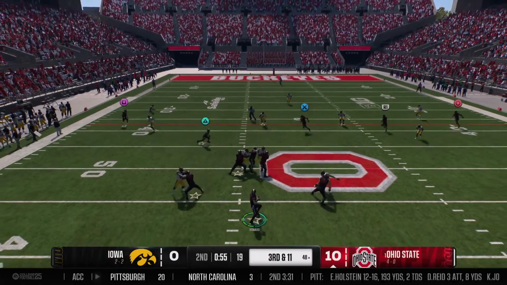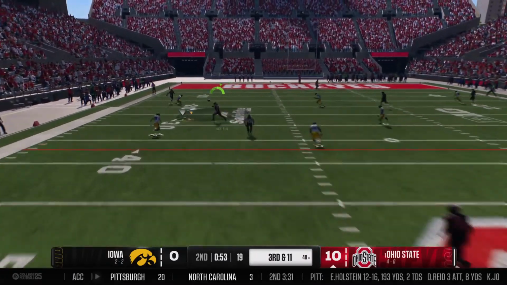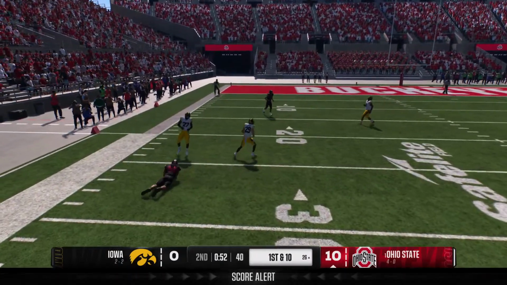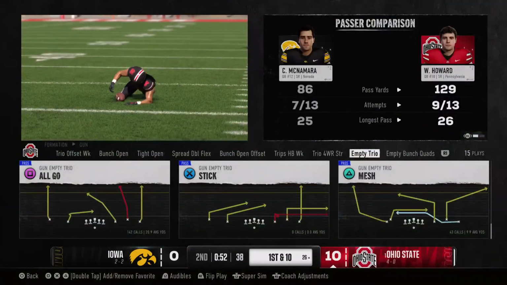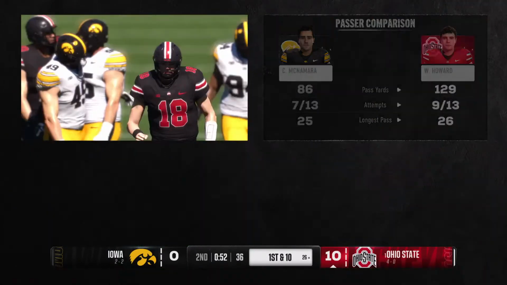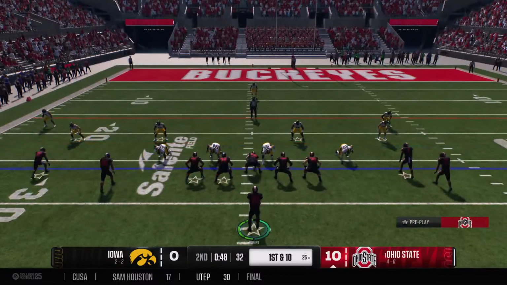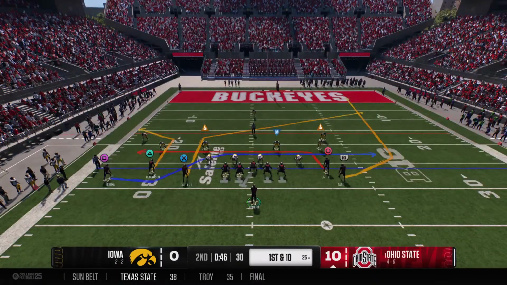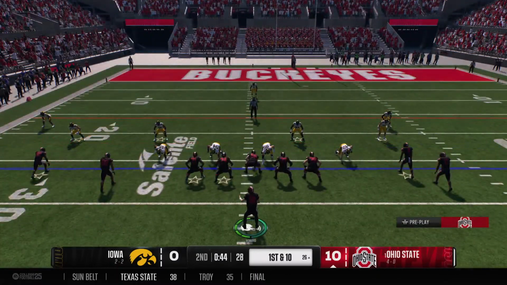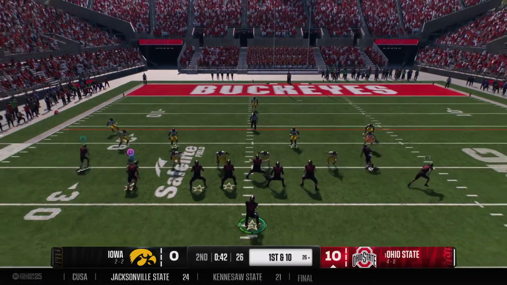Dropping back, it's Howard. Looking to the big tight end. He makes a catch. It's all about critical downs and distances on defense. You want to be a great unit defensively, you've got to be good on third down and in the red zone. For this defense giving up a third down like that, that is just a gut punch.